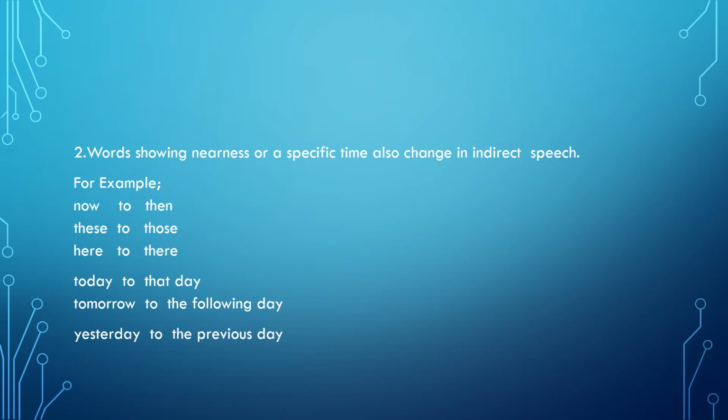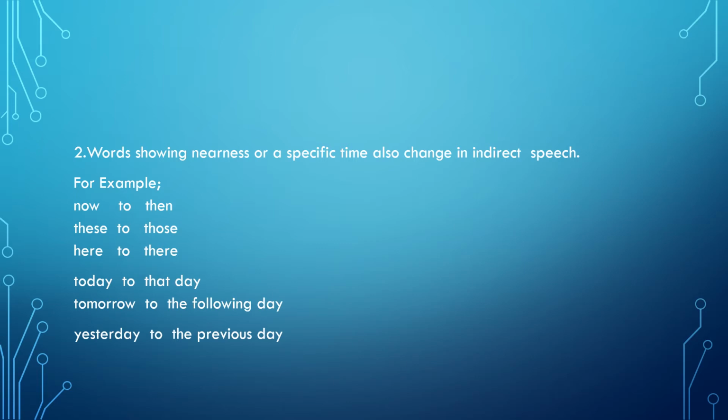Today changes to that day, tomorrow to the following day, yesterday to the previous day. Similarly, if you have the next month or the next year, then also the words will change accordingly.